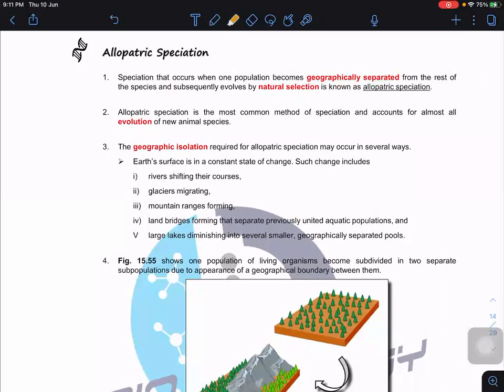The idea here is that the population becomes geographically separated. So in this case, geographical isolation takes place, giving rise to new species that subsequently evolve by natural selection. This is known as allopatric speciation. Allopatric speciation is the most common method of speciation amongst all of evolution.